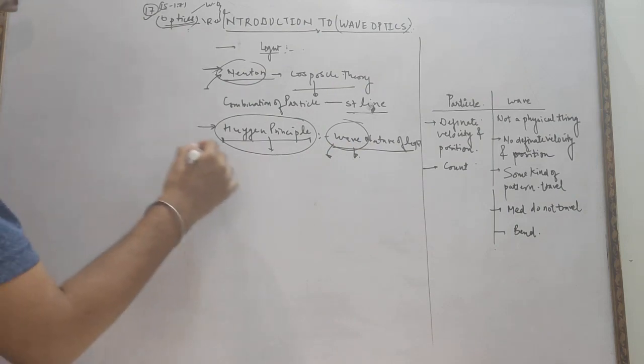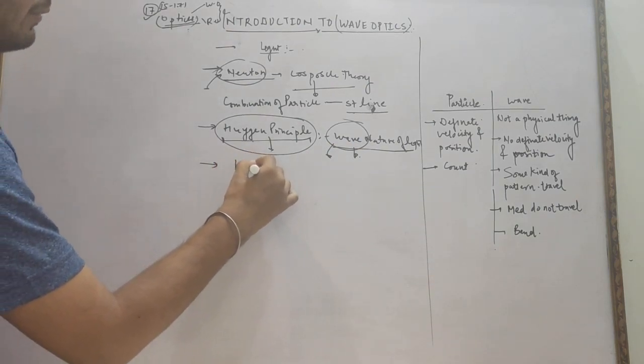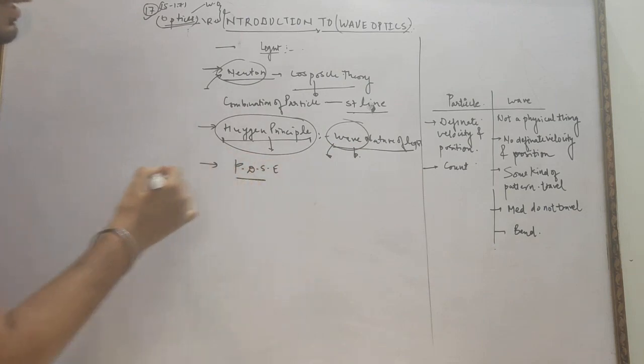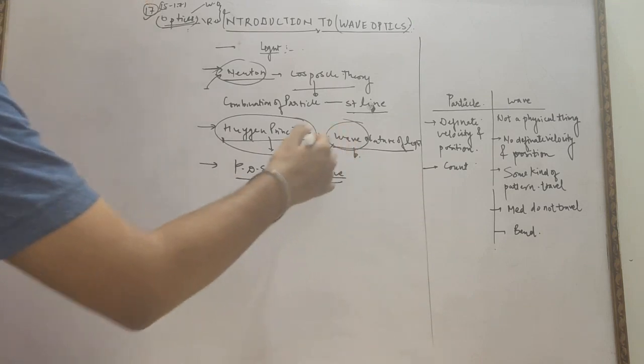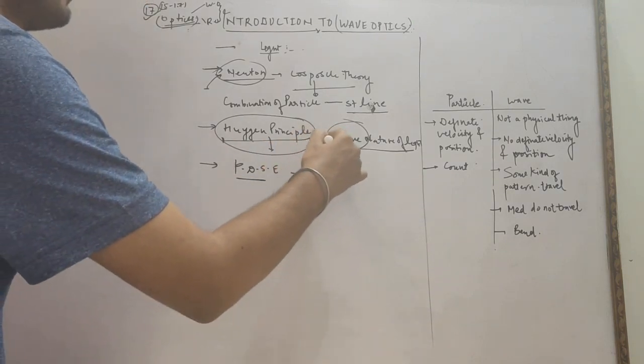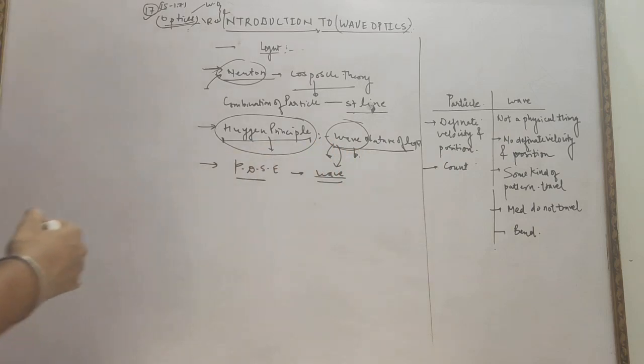Then after, the next concept arises: Young double slit experiment. It also proved the wave nature of light. Due to Young double slit experiment, the wave nature of light has been proved.